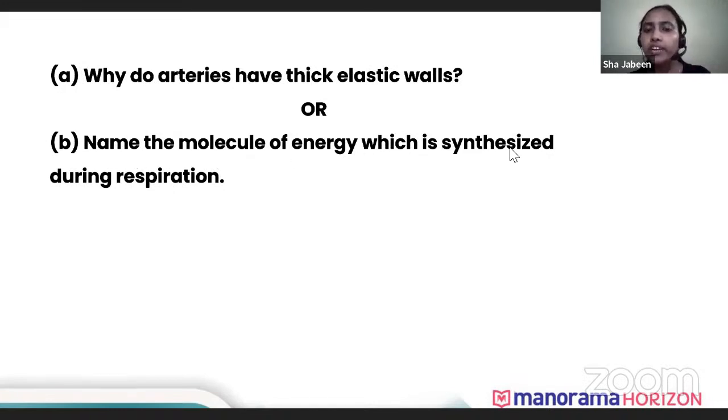Name the molecule of energy which is synthesized during respiration. So what is the molecule of energy that is synthesized during respiration? We haven't discussed the molecule name yet. Can anybody tell me what the molecule of energy is?